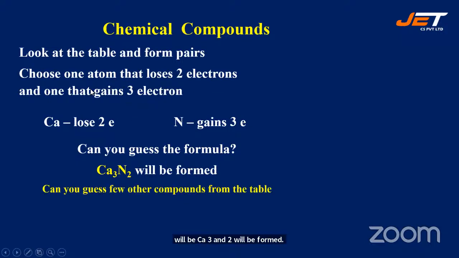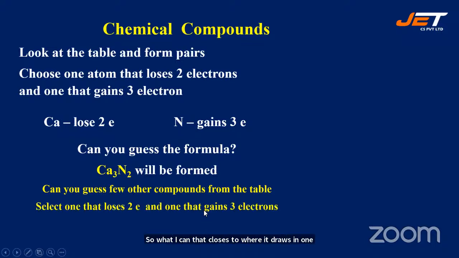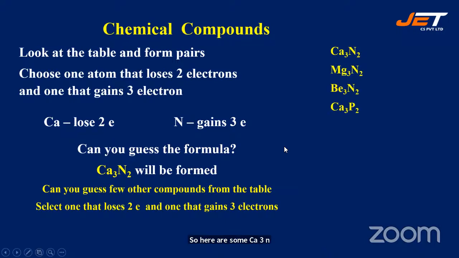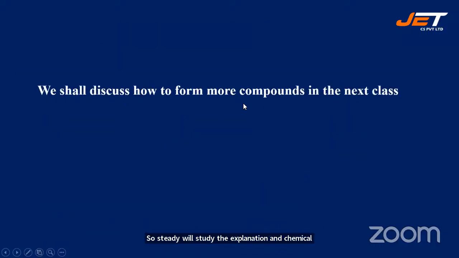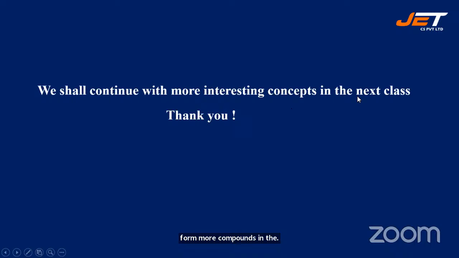So, one atom that loses 2 electrons and one atom that gains 3 electrons. Can you guess a few other compounds from the table? You have to select one that loses 2 and one that gains 3. So here are some: Ca3N2, Mg3N2, Be3N2, Ca3P2, Mg3P2, Be3P2. These are some chemical compounds. We will study the explanation in chemical bonding in further classes. We shall discuss how to form more compounds in the next class, and continue with more interesting concepts.